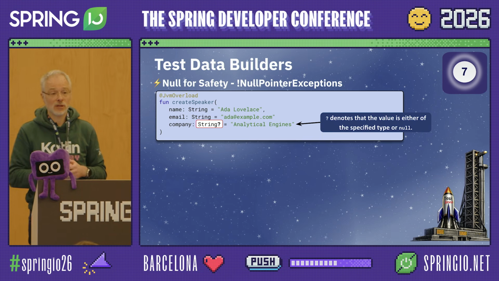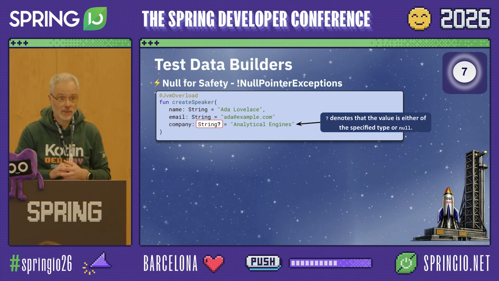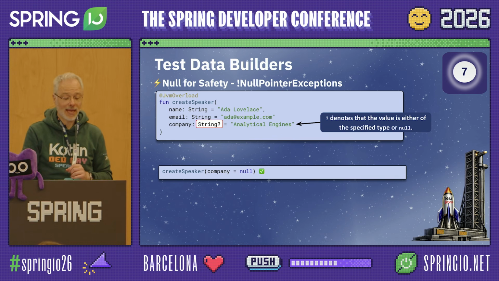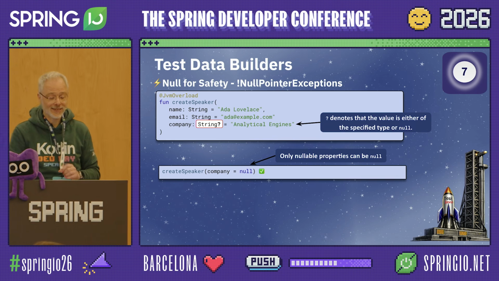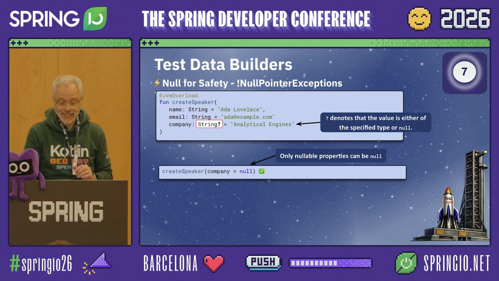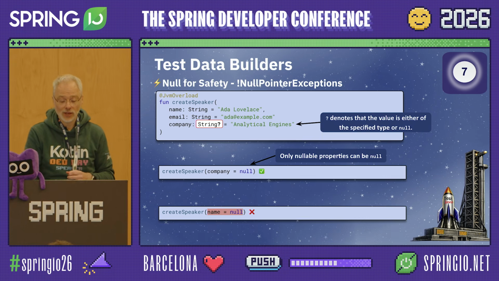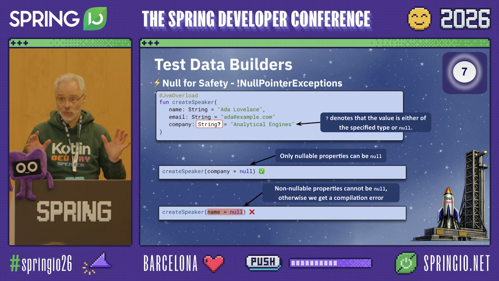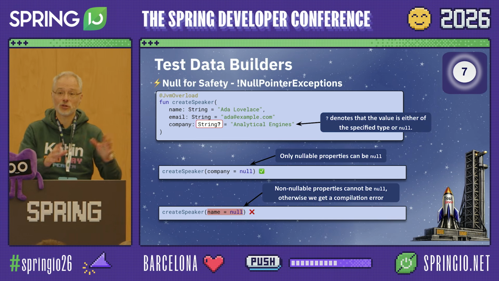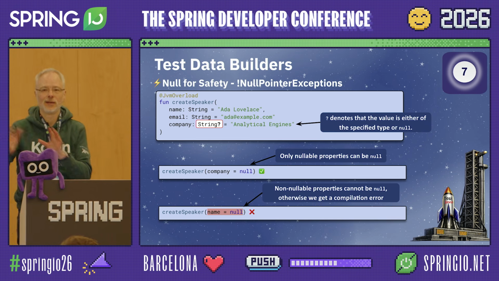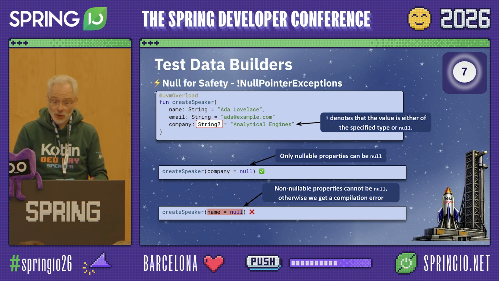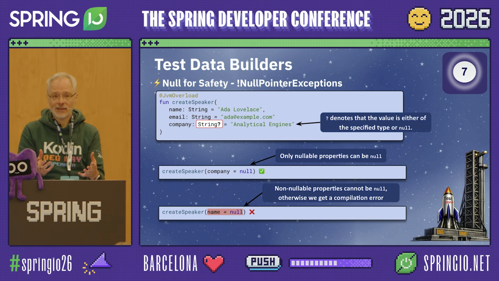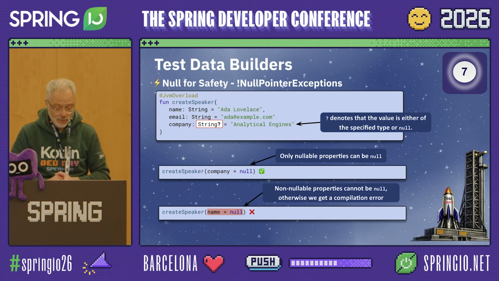And nullable types in Kotlin are denoted with the question mark. So only if I have a String question mark, I can assign null to it. Otherwise, if I do not have the question mark, null cannot be assigned. So assigning null to name or email is not possible. You get a compilation error. So it's all captured at compile time and not at runtime. So these features together can actually do a decent job to solve the problem we just have seen with our builder approach.